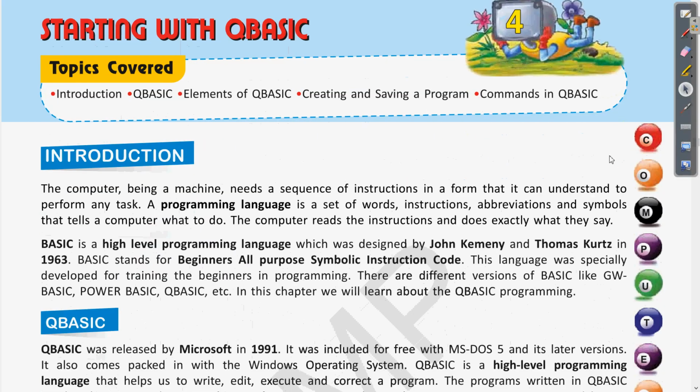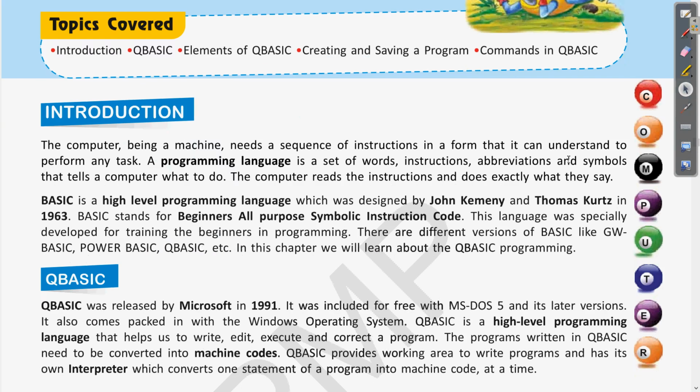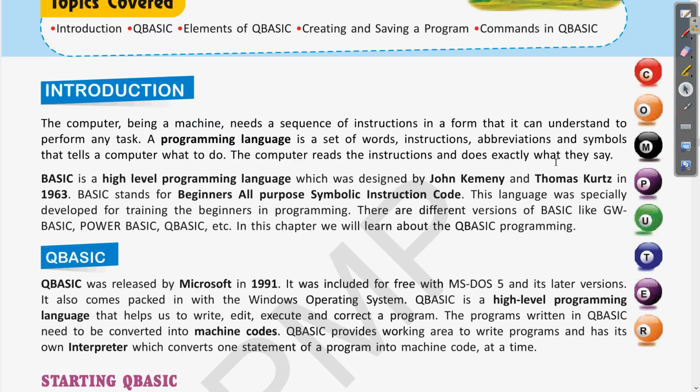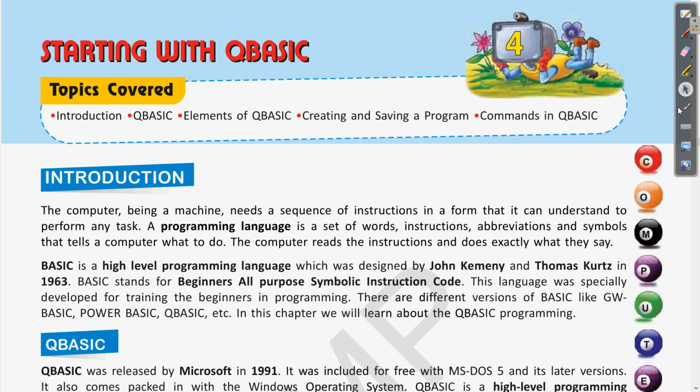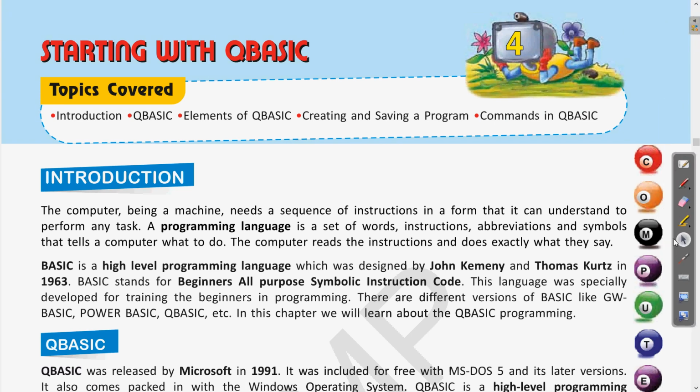So we have seen what is a QBasic language, then what is the need of a programming language. Why do we need a programming language? Because the instructions which we give to the computer, which is a machine, require a language which the machine can understand. Clear? So this type of machine language is written using some programming language. Clear? So QBasic is one of those programming languages using which we can give the instructions to the computer.